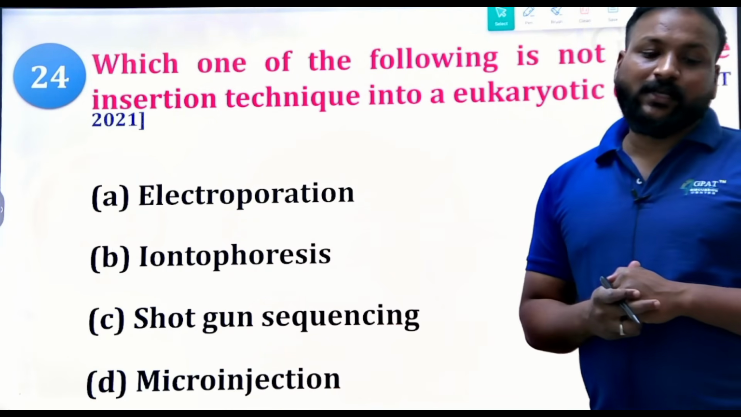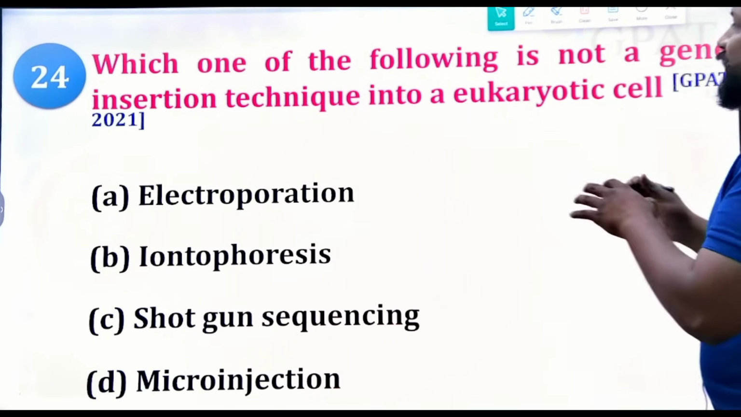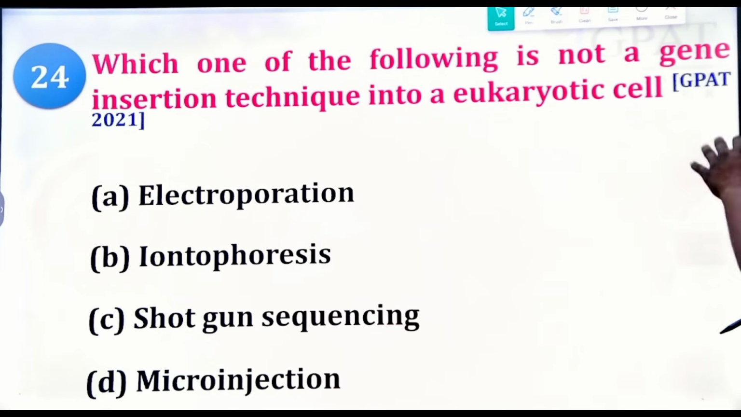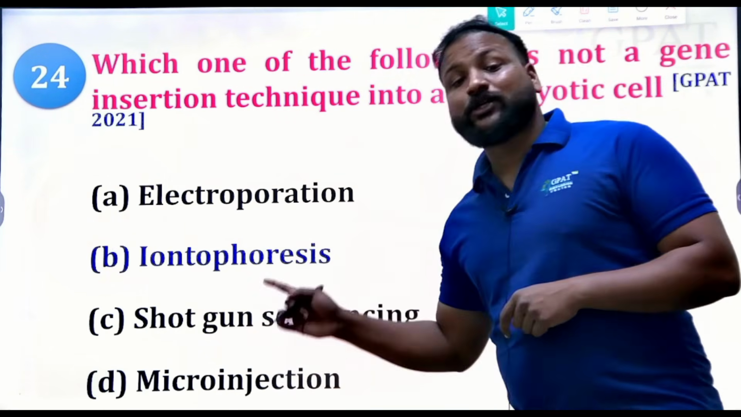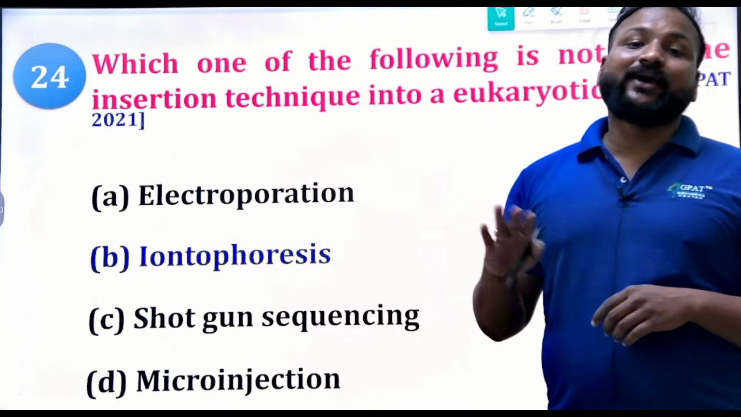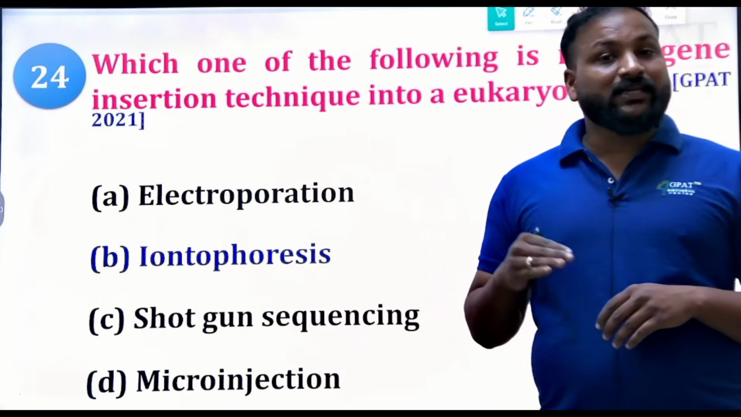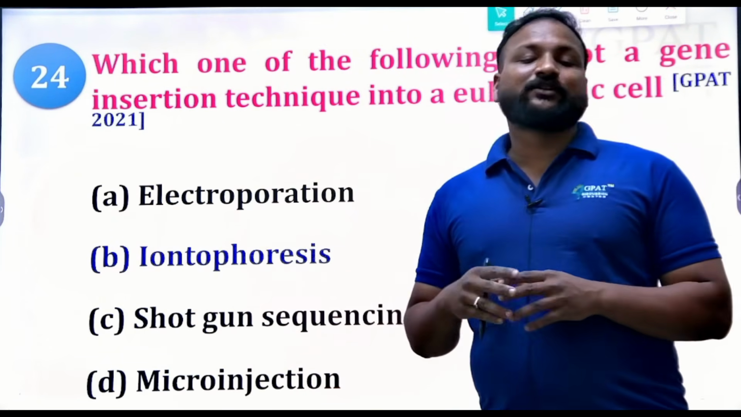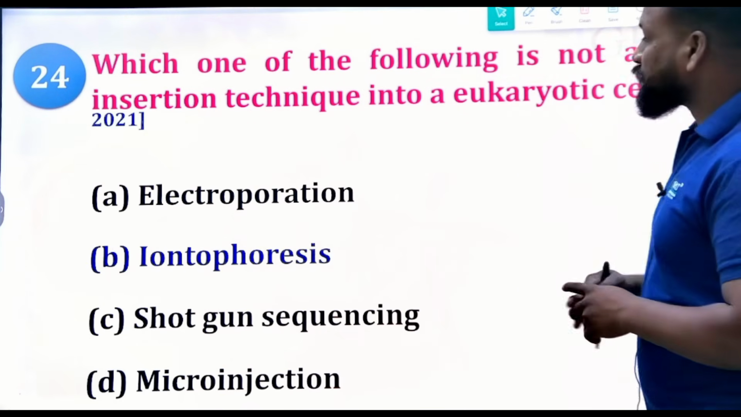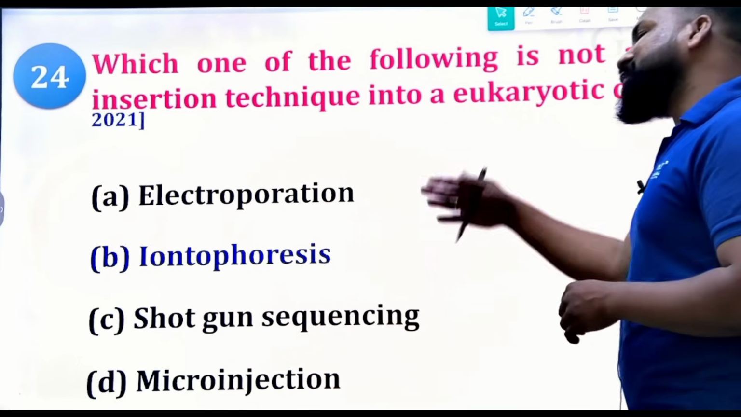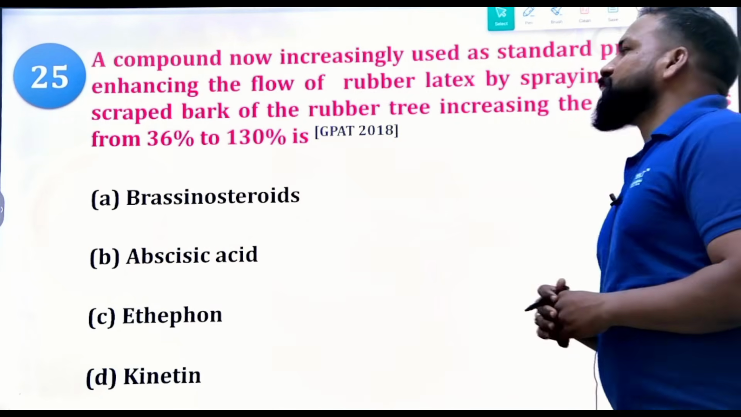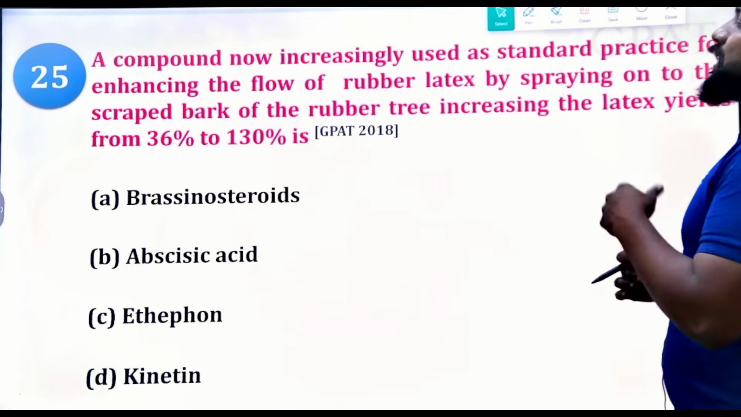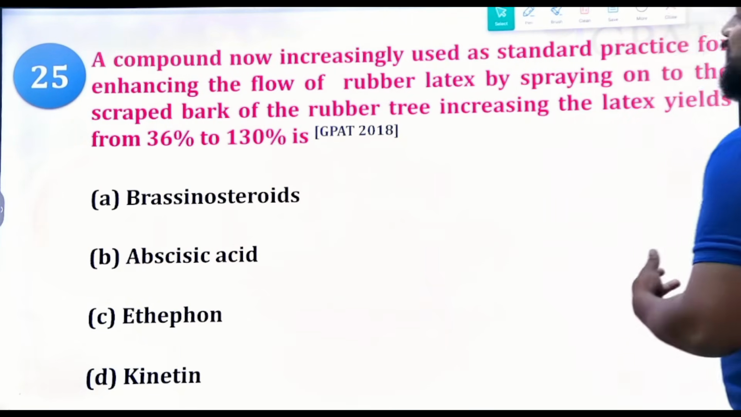Okay, what's the right answer here? Which of the following is not a gene insertion technique in a eukaryotic cell? Undoubtedly, iontophoresis. Iontophoresis is not a gene insertion technique. Okay, iontophoresis is one of the methods in electrophoresis. Clear? Yes. So the remaining three are gene insertion techniques. Okay. Yes. This question is from 2021.